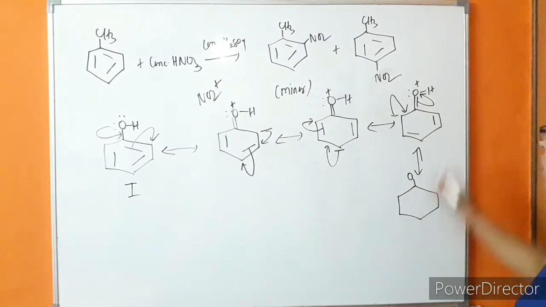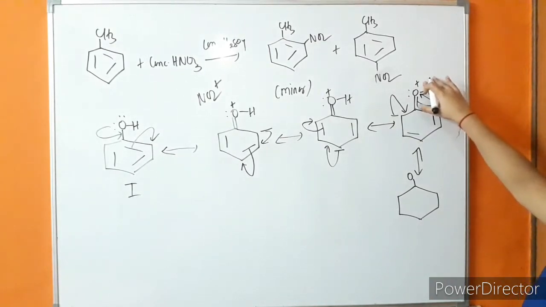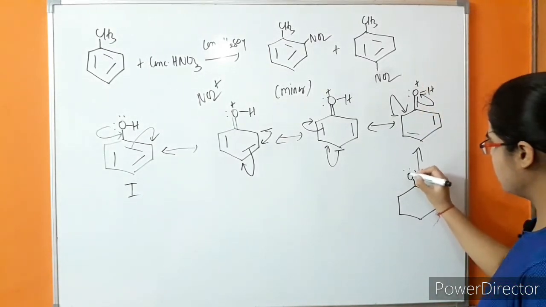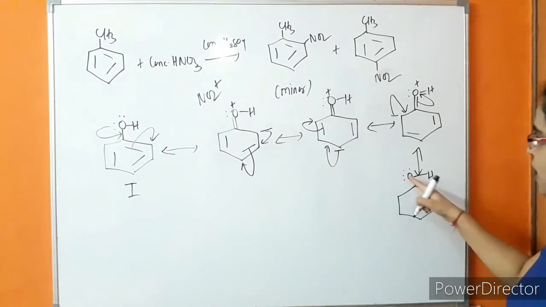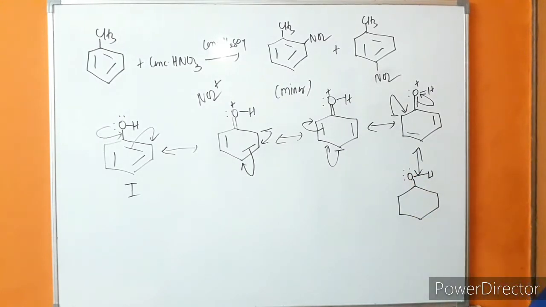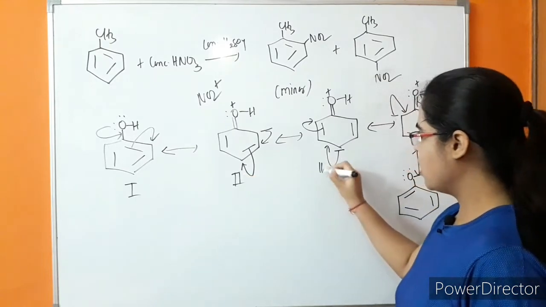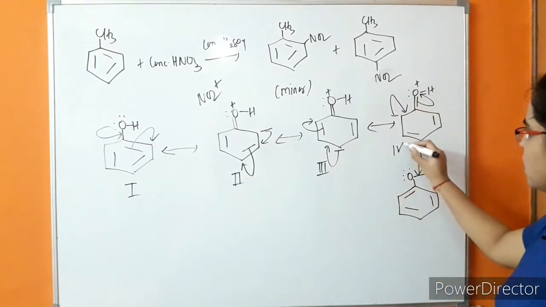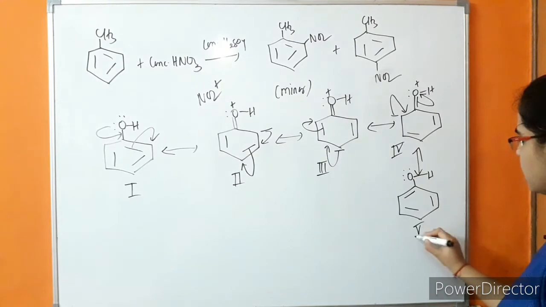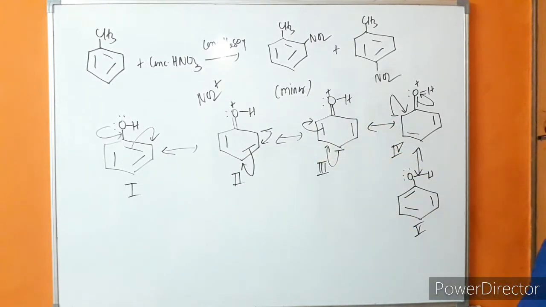Because of that, the positive charge of oxygen will vanish. So again two lone pairs will be on the oxygen and there will be a pi bond at this position. So there are 5 canonical structures which are formed. These are the 5 canonical structures.